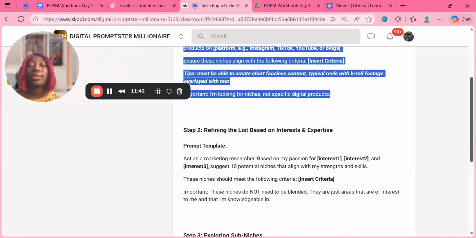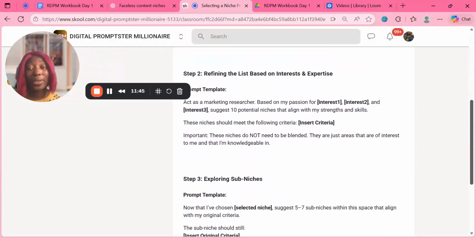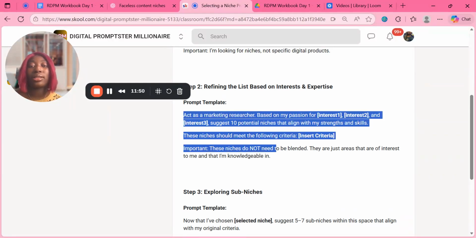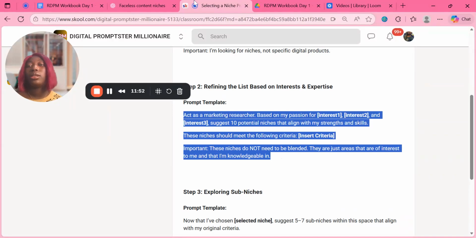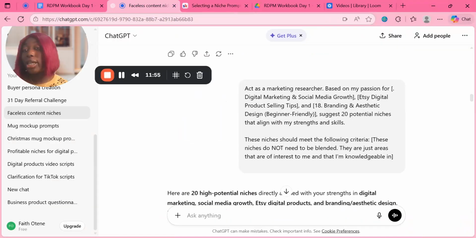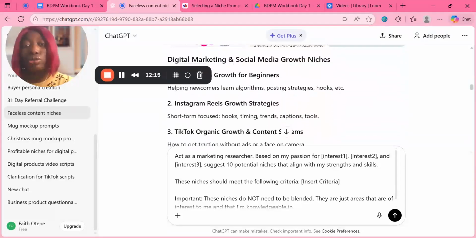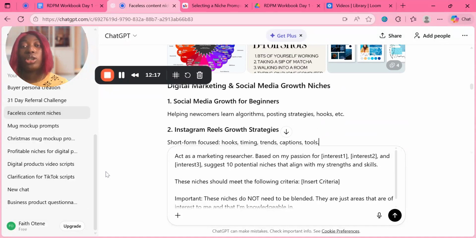So now the next step is step two. You're gonna click here. You're gonna go to Act as Whisper. You're gonna copy that one, put it on chat, the same chat. Do not delete, do not start a new chat. Just continue from the same chat. And you're gonna say, act as a marketing researcher based on my passion for now. This is where you are gonna choose. So you're gonna pick the one you want.